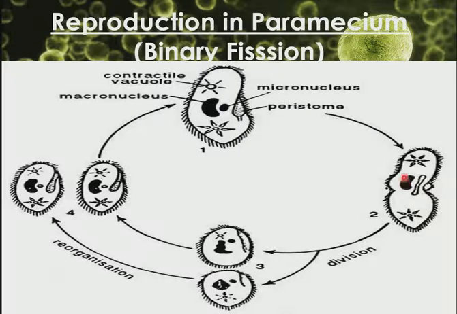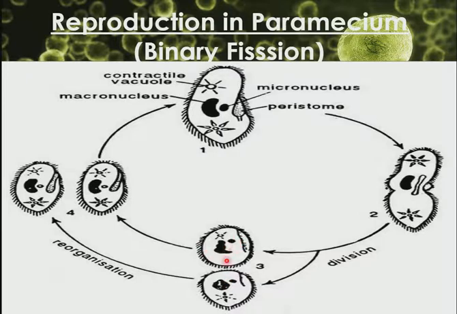Now, after dividing, it brings about the constriction of the cytoplasm. The cytoplasm will start to constrict. After the constriction of the cytoplasm, the cell will divide to bring about the production of two daughter paramecia.